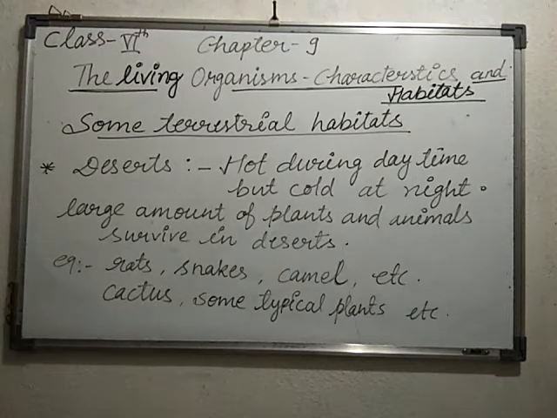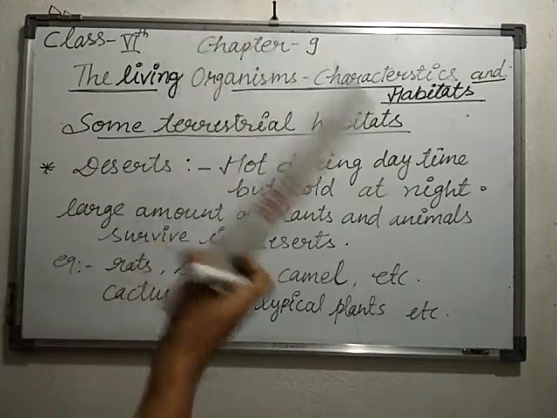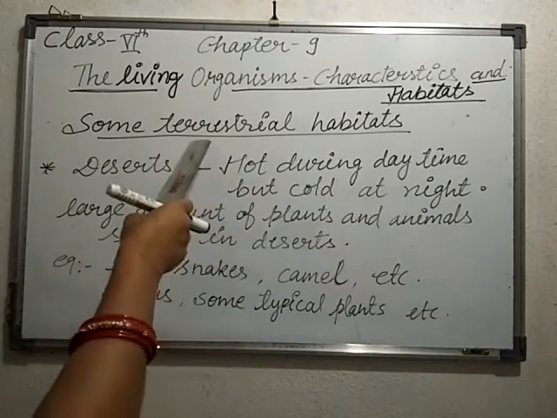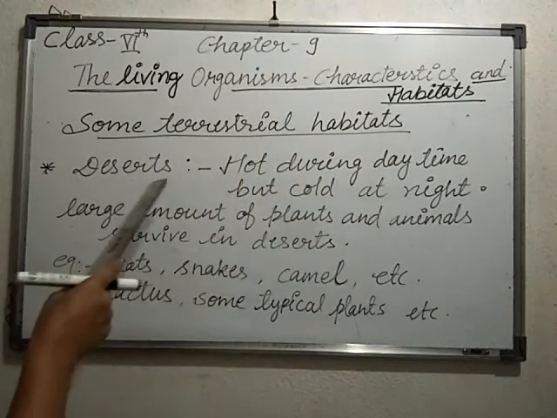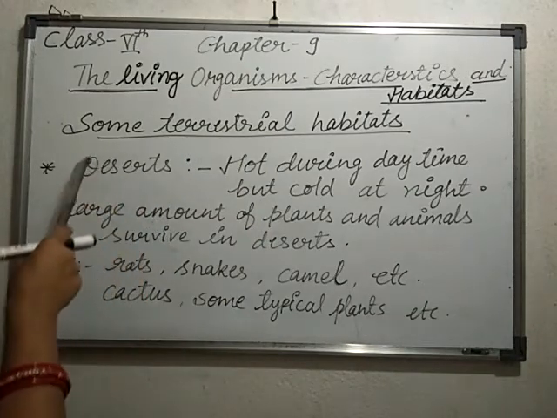So students, in this chapter we will discuss some more terrestrial habitats. Earlier we already made clear that terrestrial means those plants and animals which are habituated to live on land are known as terrestrial habitat. So what kinds of animals and what kinds of plants can we see in the desert?